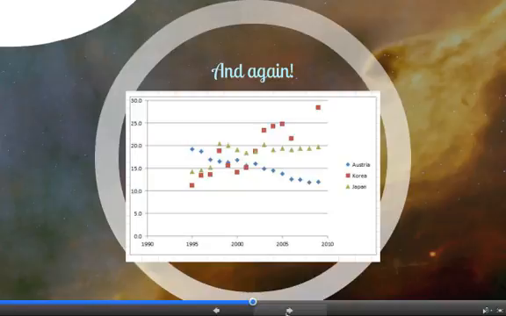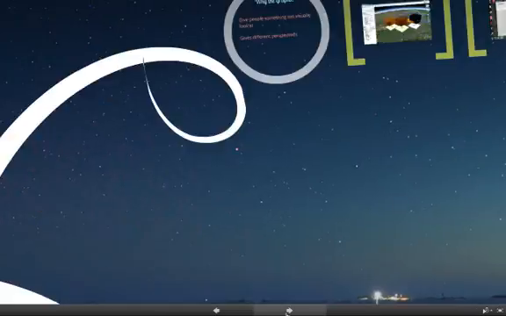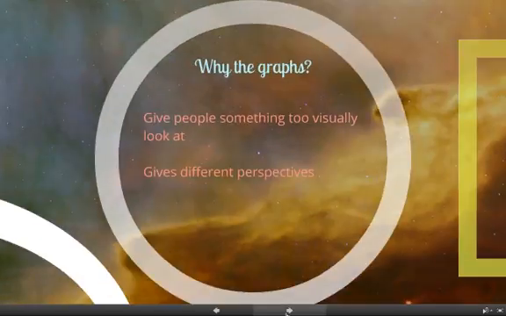Once again, this is just a few different ways you can portray information that seemed messy at first from your website scrapers and be able to translate them with Google Refine and Google Fusion tables in order to make them more communicative to audiences. And once again, these graphs give people something to look at, and they give them different perspectives. Not everybody learns the same or understands statistics the same way, and by using these programs, people can understand and visually grasp things in different ways.